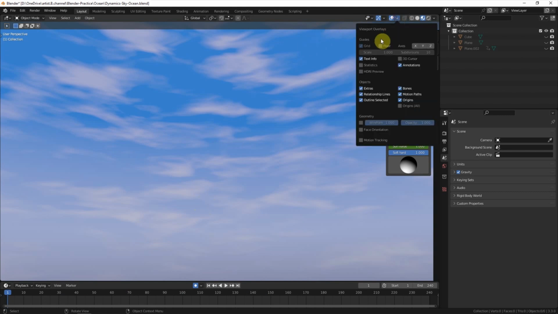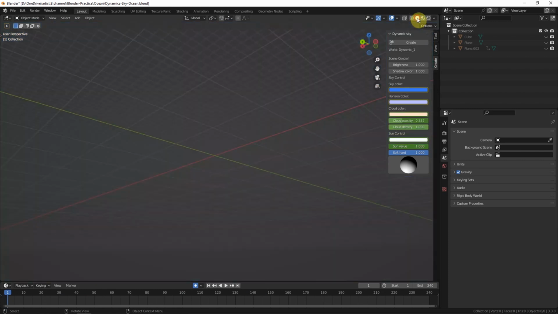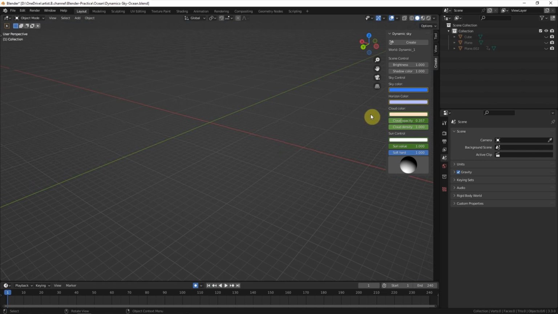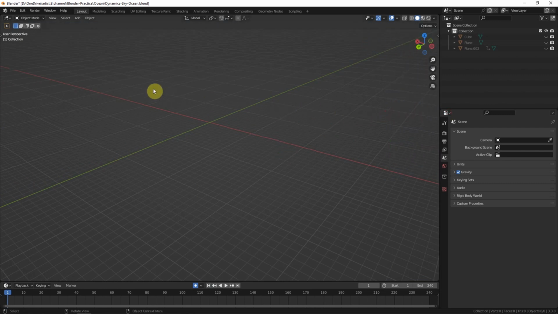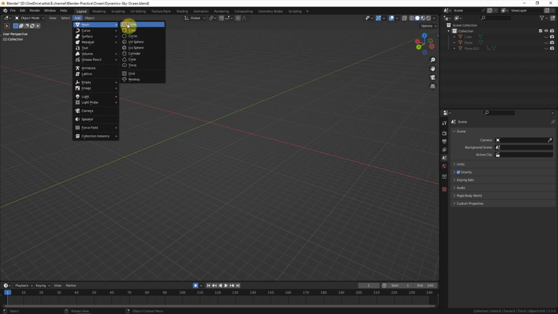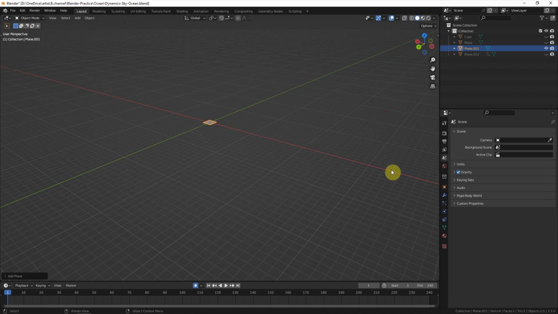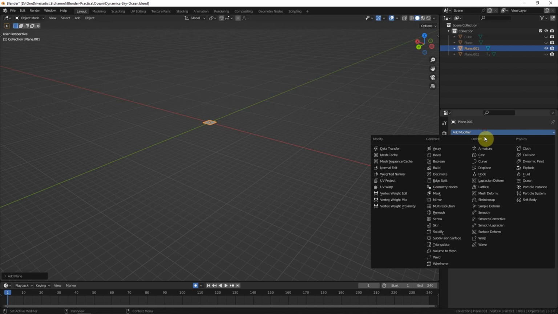Now I switch on the floor and go to solid mode. Add the plane. Go to Modifier properties. Add ocean.